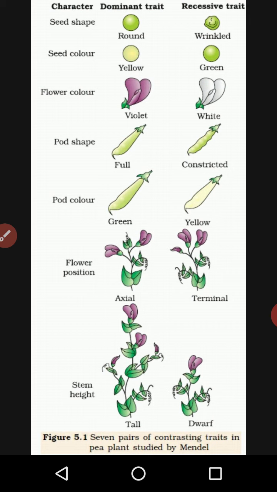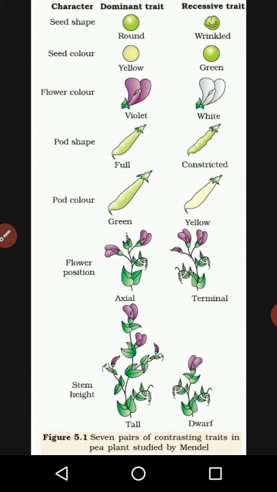And the seventh and last character is height of the plant: one plant is tall and the second is dwarf or short. Clear? So these are the seven characters found in one species, and that single species is the pea plant.